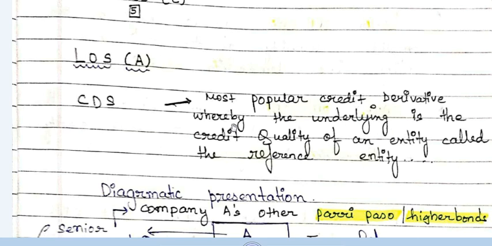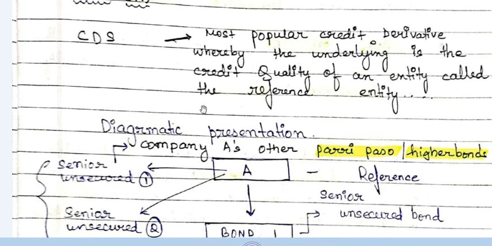What happens is the insurance policy holder, after buying a policy, starts paying premiums. He keeps paying the premiums until some loss or damage happens, and when the loss or damage happens, the insurance company makes good the loss for him. So this is exactly what happens in a credit default swap also. For the basic understanding, you can think of a CDS as an insurance contract.